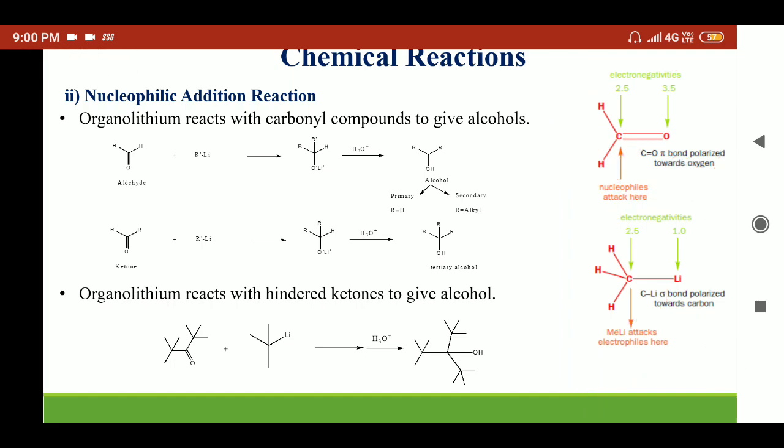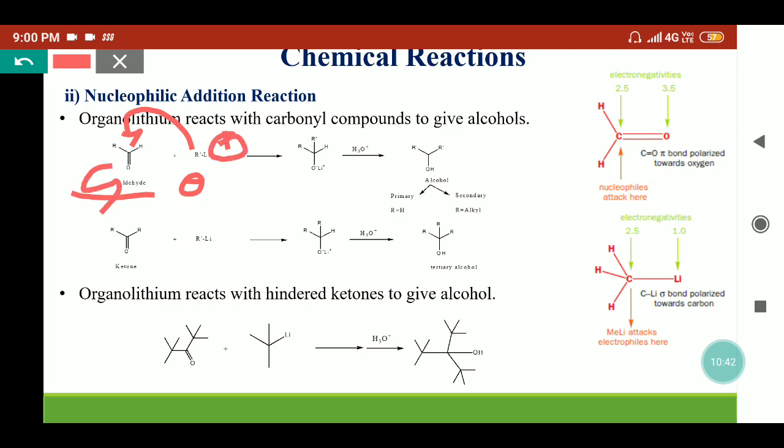Now we'll see the reaction for the aldehyde and ketones with organolithium. Here we have taken the aldehyde, which is treated with the organolithium compound. So this R negative part goes to this carbon, because here it is negative and lithium is positive, and the bond will move like this. So the nucleophile adds on the electrophilic carbonyl of the aldehyde, and we get this adduct, which on hydrolysis will provide the alcohol. If we are treating formaldehyde with organolithium, then we will get the primary alcohol. Instead of formaldehyde, any other aldehyde will provide the secondary alcohol.